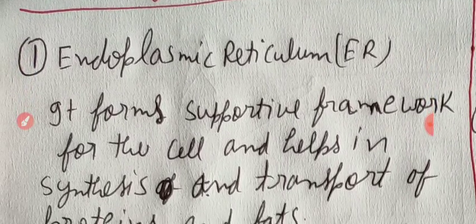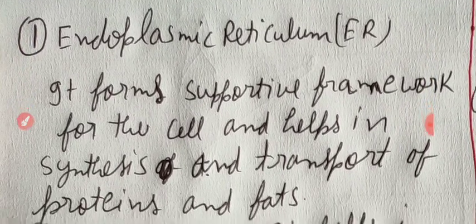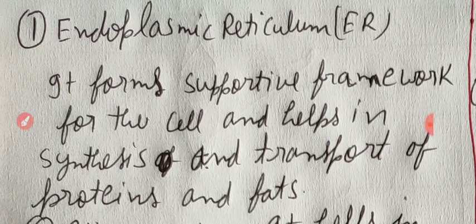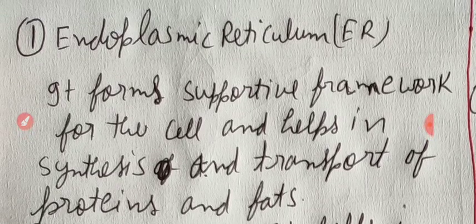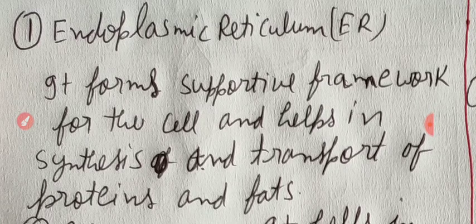First is endoplasmic reticulum. Now let us see what is the function of endoplasmic reticulum.